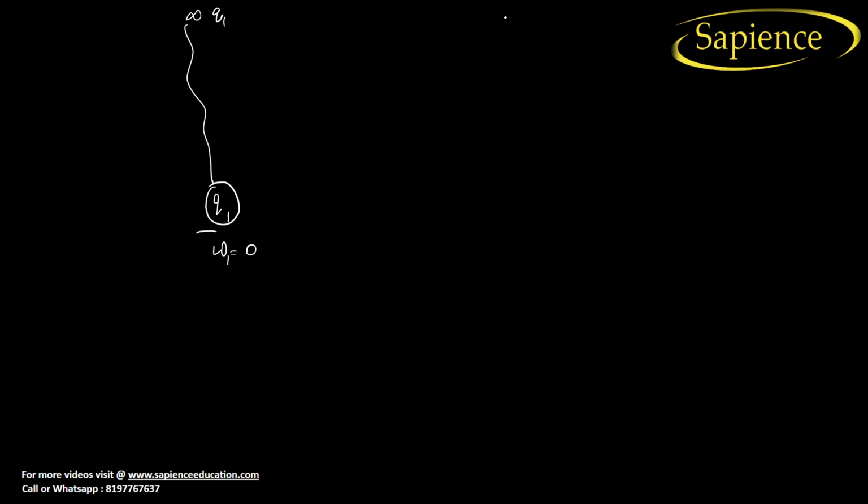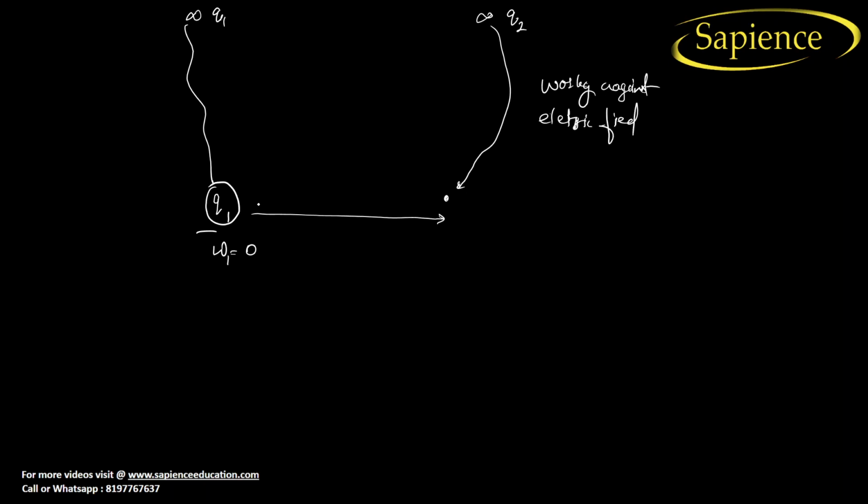But now at the same time, if there is another charge q2 which is at infinity, and I want to bring this q2 charge to this point which is nearby this charge, what will be the work done? As you know, when you move this in this direction, we have to work against the electric field.